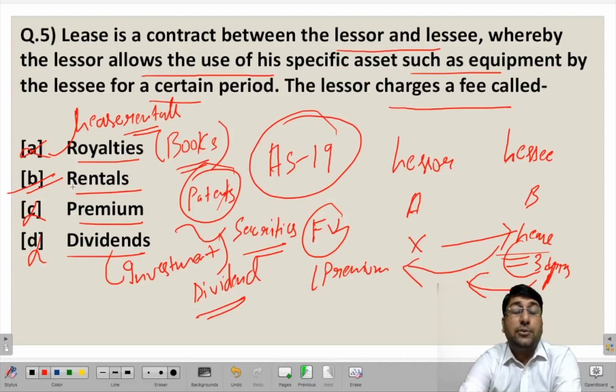So I hope this particular topic of merchant banking would be useful to you for your exam, and these particular terms are very relevant, and first you need to understand these concepts in order to answer these questions. So please go through these topics very carefully. Till then, thank you.